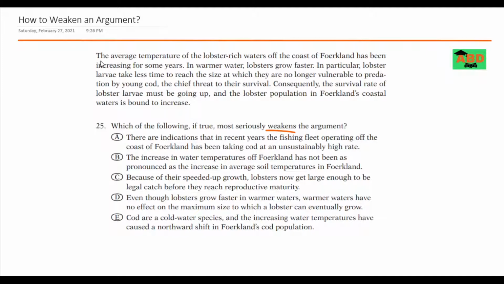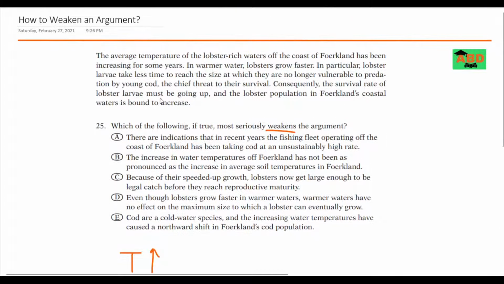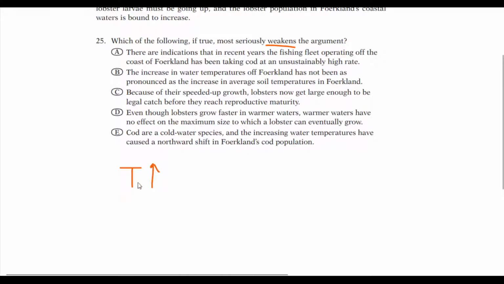Okay, so here it goes. The average temperature of the lobster-rich waters off the coast of Falkland has been increasing for some years. So he's saying that the temperature has been increasing. In warmer water, lobsters grow faster. So the way this high temperature is linked to the lobsters is that their growth rate increases.